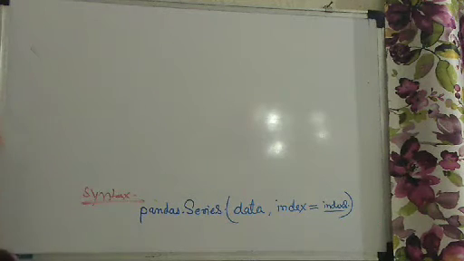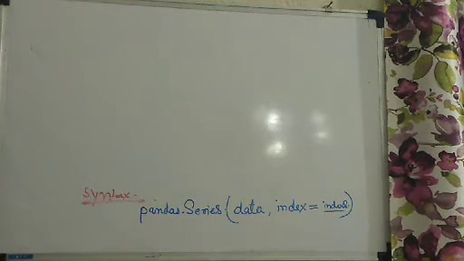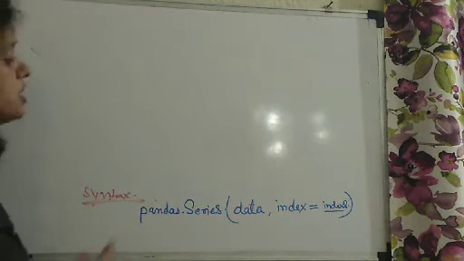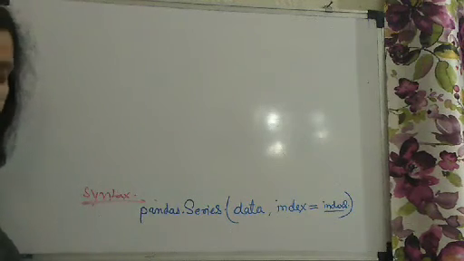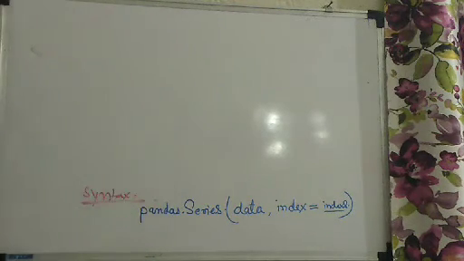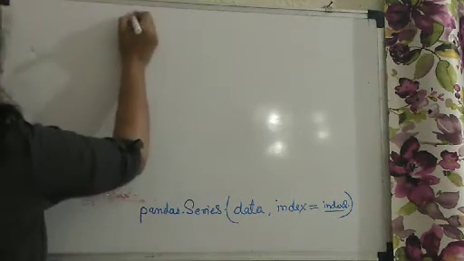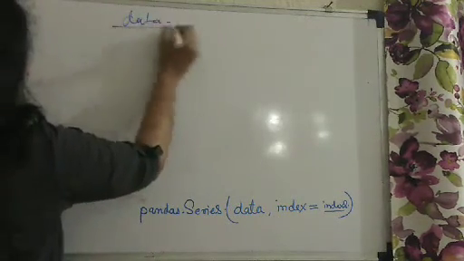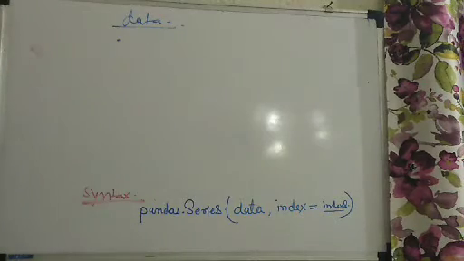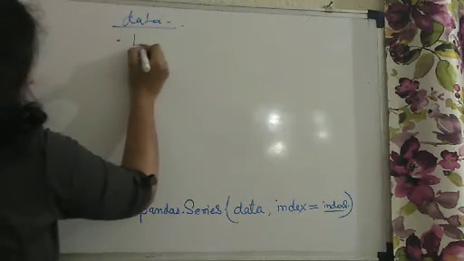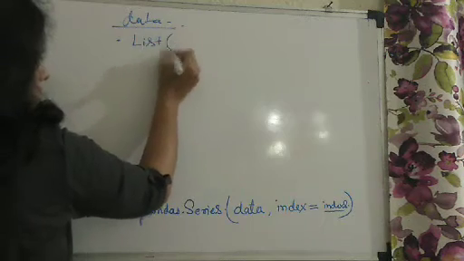Okay, or you can say, what are the different data types that can be used for creation of the series object. When I mention them, you will be able to know what they are. So the data which will be used for the series: one is the sequence or a list. You have already created a list, right?